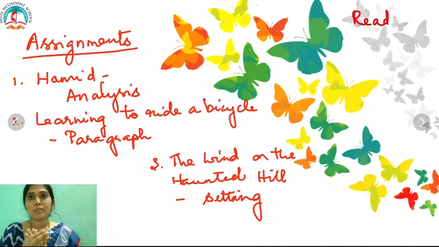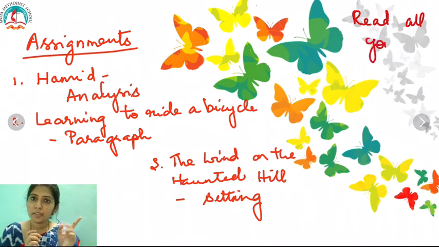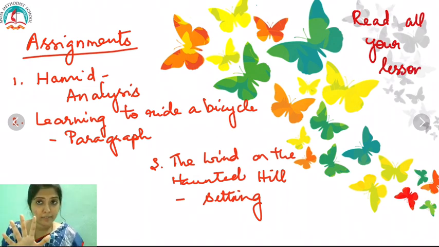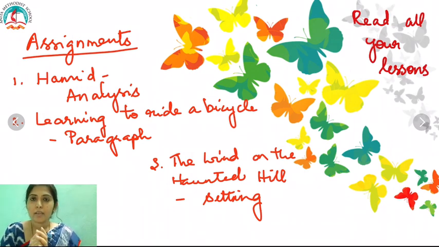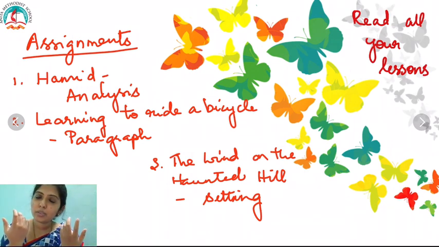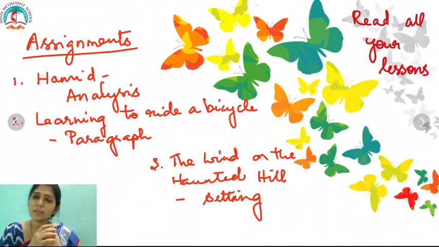Now, as an assignment, part 1 of your assignment will be, you're going to be writing a short character analysis on Hamid based on what we saw in the video. Okay? And your second assignment will be a short paragraph with a minimum of 5 lines. A paragraph should have a minimum of 5 lines. You will be writing a paragraph on learning to ride a bicycle. If you haven't learned to ride a bicycle, it's not an issue. You will write why you haven't learned to ride a bicycle.